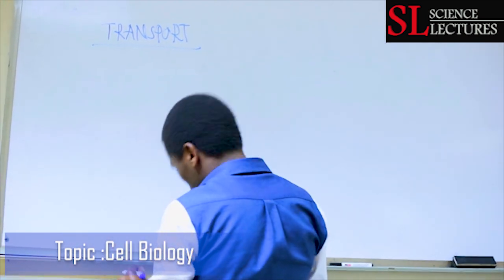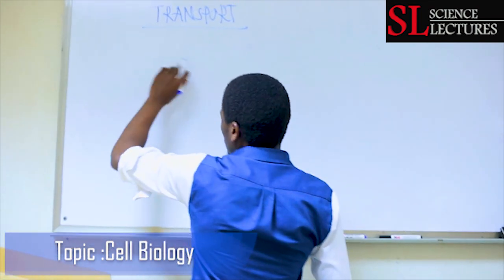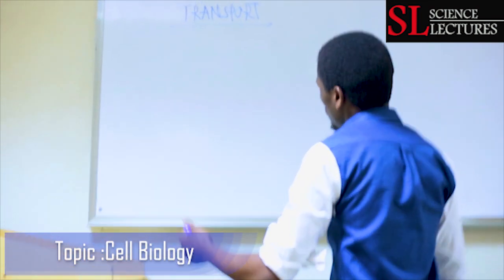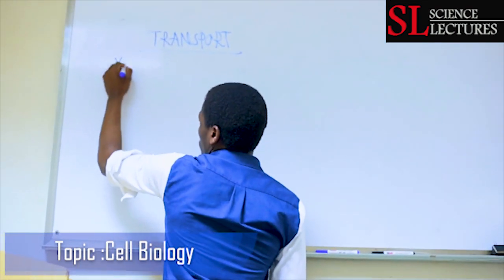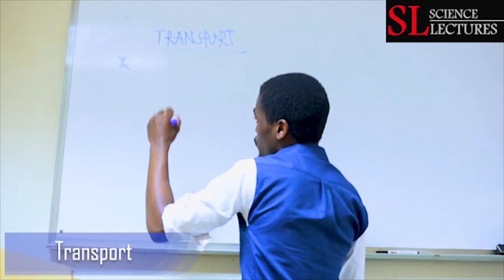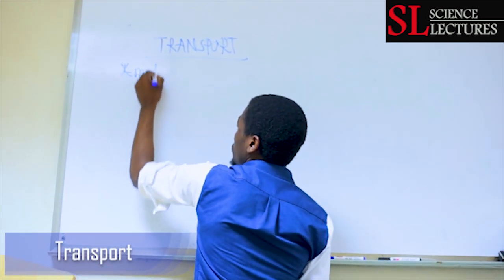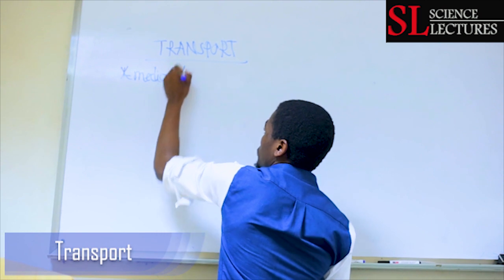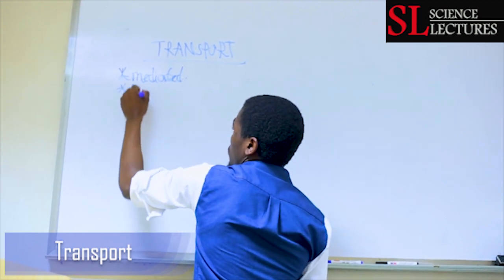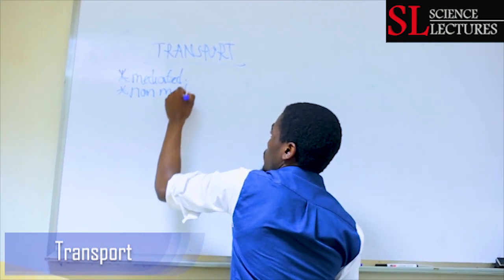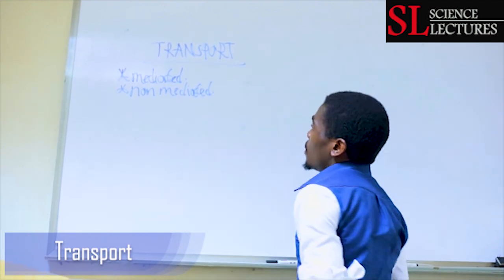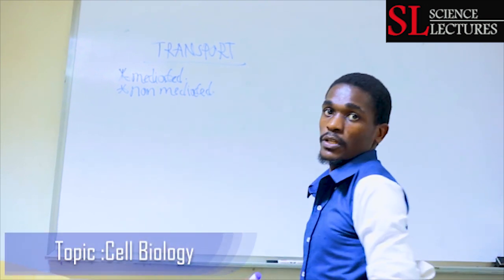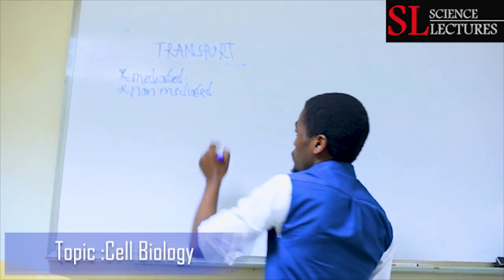So I think we should start off. Transport across the cell. When you look at the cell, we need materials to be transported in and outside of the cell. The transport will take place in two basic ways. This transport can either be mediated or non-mediated. If transport is non-mediated, we don't need any carriers for this transport to take place.